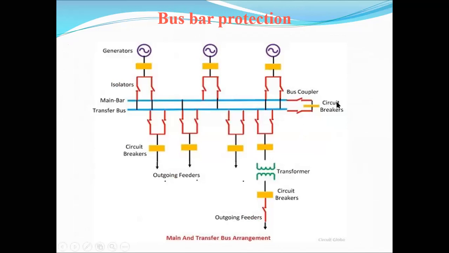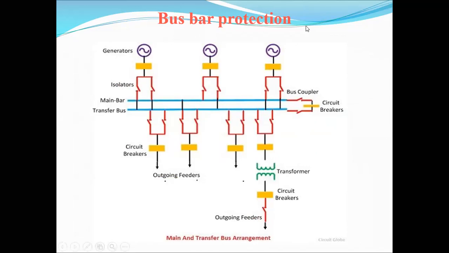Suppose any discontinuities are obtained in this bus coupler, or the system fails in that bus coupler, then it does not give the continuity of the supply.